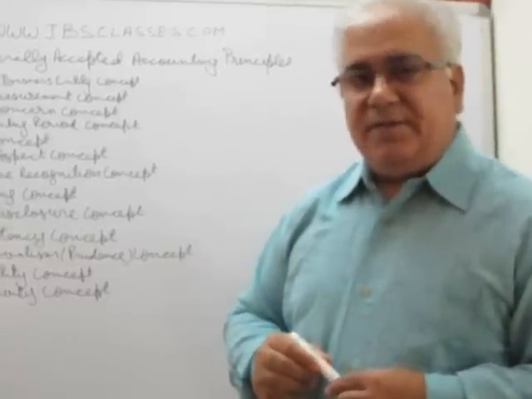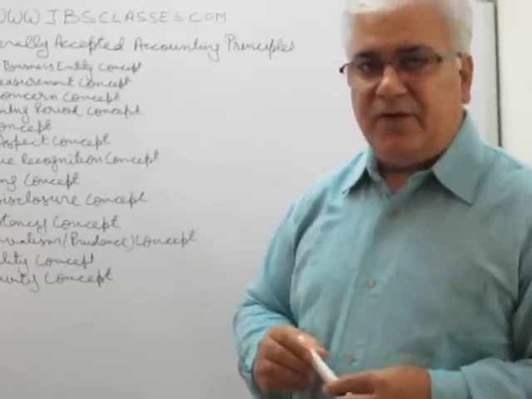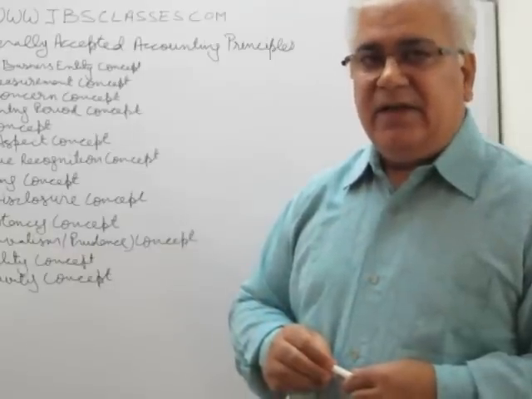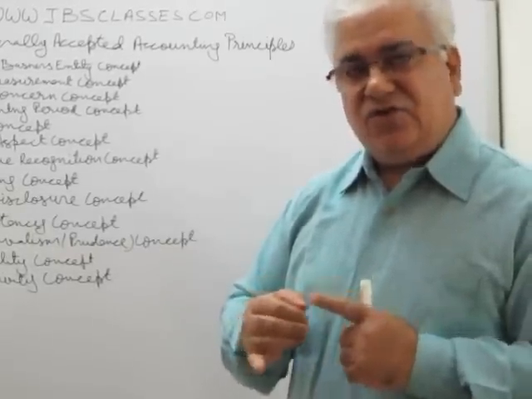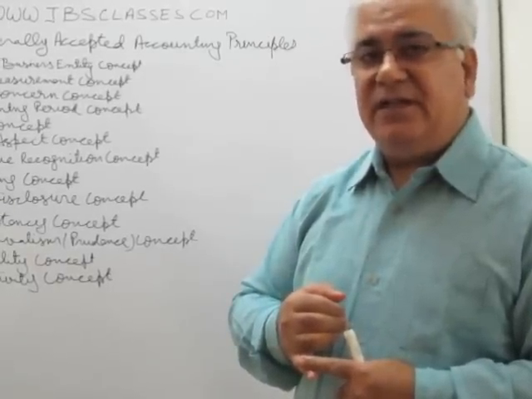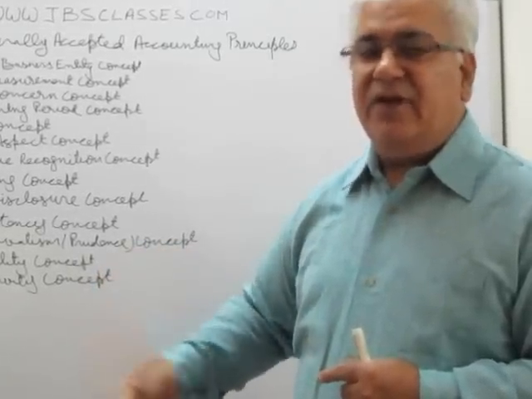According to cost concept, we have to record all the assets in the books of accounts at cost price, at their purchase price. Now, what is the purchase price? Purchase price includes the cost of acquisition, right? And other expenses incurred to bring the asset to the premises and to make it functional.